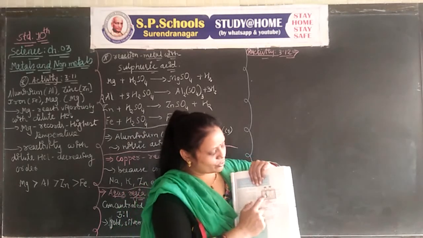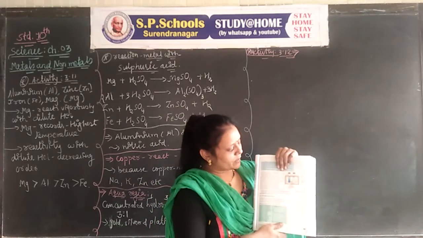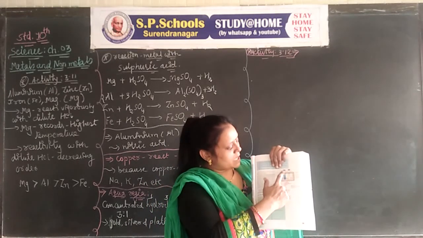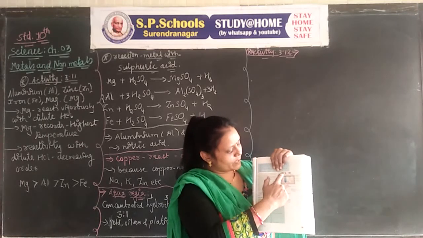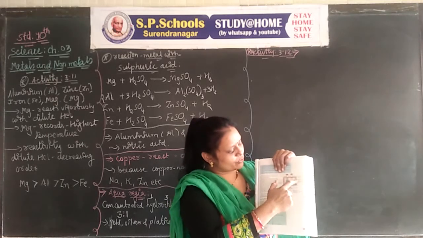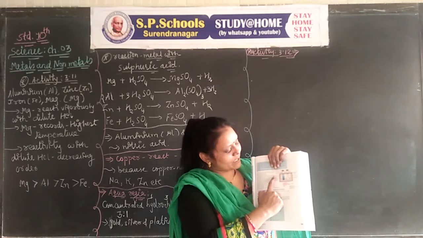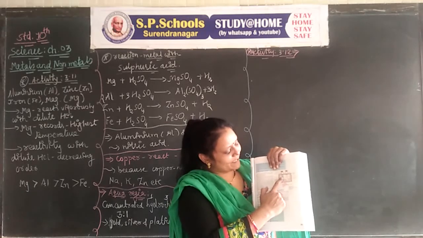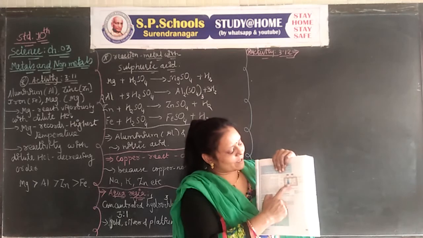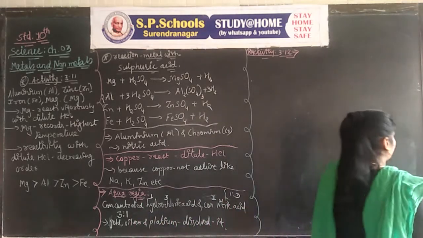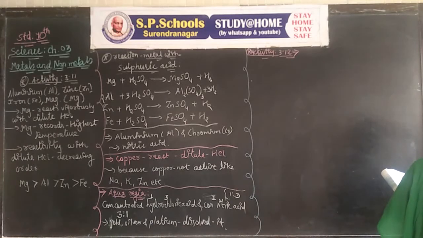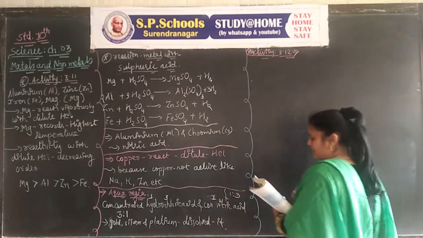In one test tube, the iron nail is taken in copper sulfate. I can draw roughly for understanding; you can draw properly when you write the answer.